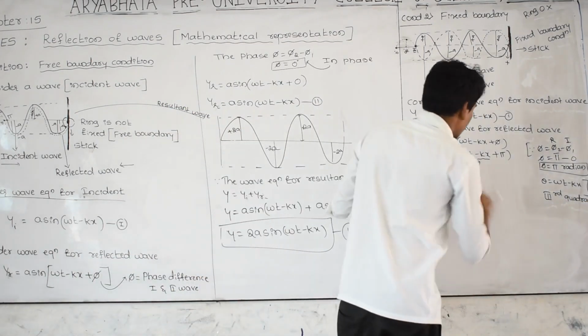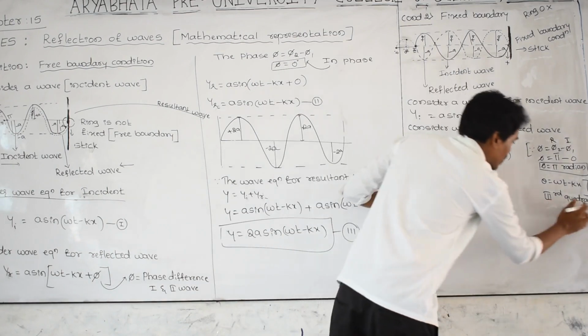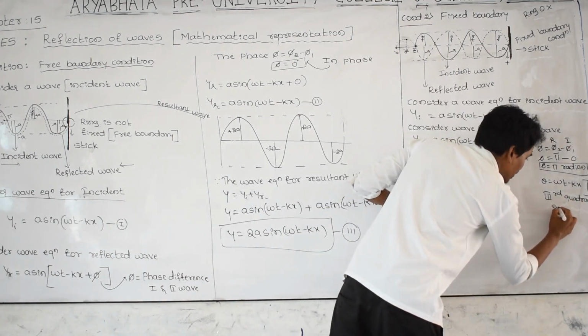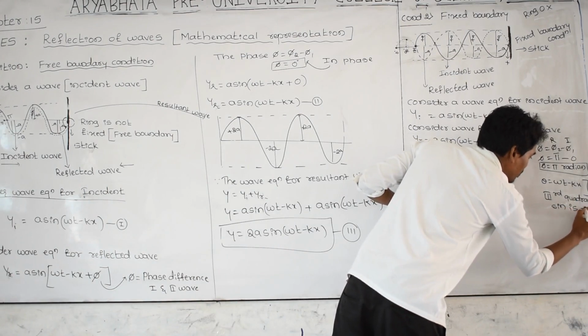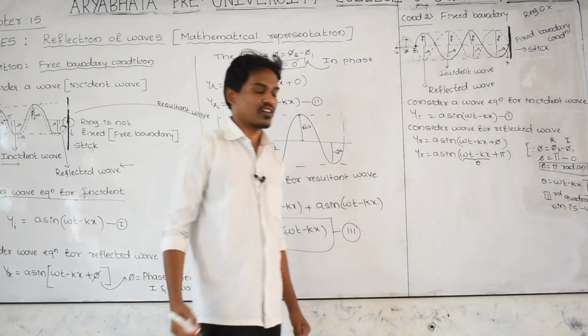In the third quadrant, sign is negative. Sign is negative and it is not converting to another function.